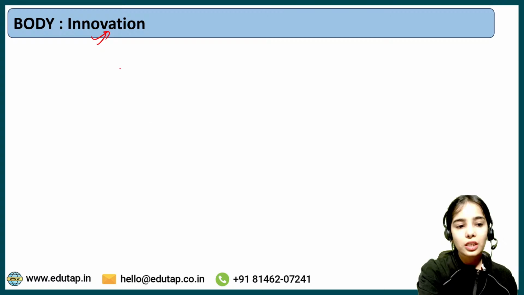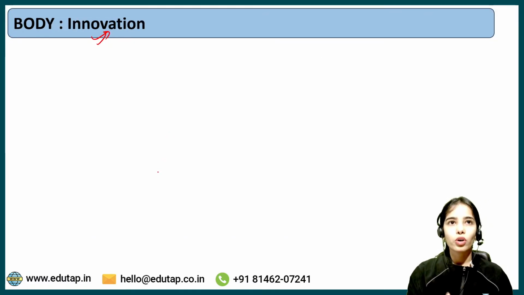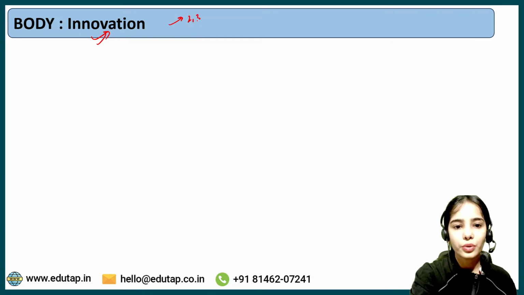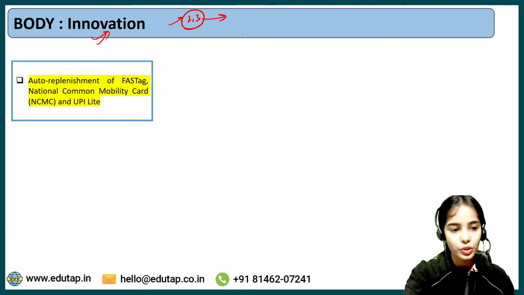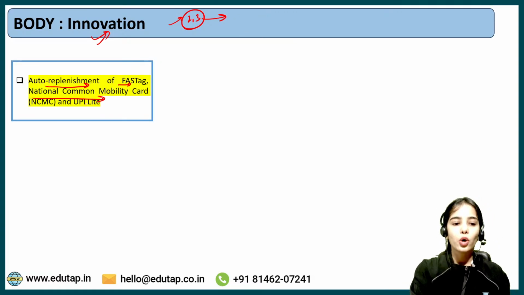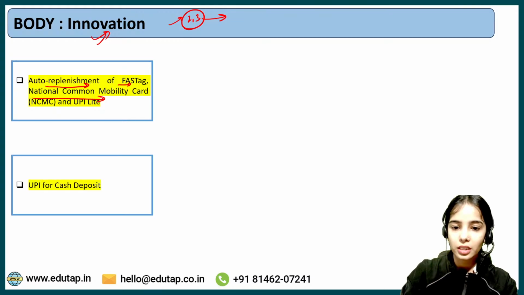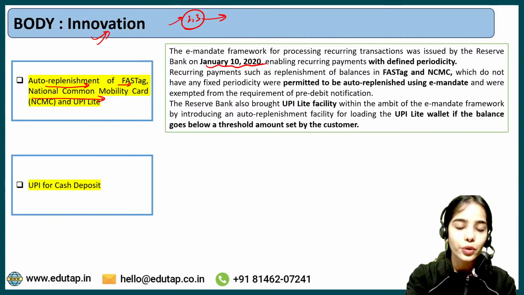So starting with the 5 pillars, we are starting with the innovation first. Okay, so I will give you two or three initiatives that have been taken under the innovation. So starting with auto replenishment of the FASTag and National Common Mobility Card and the UPI Lite. So what happens is that here in the annual report it has been mentioned that on January 10, 2010, it was said that there will be e-mandate.